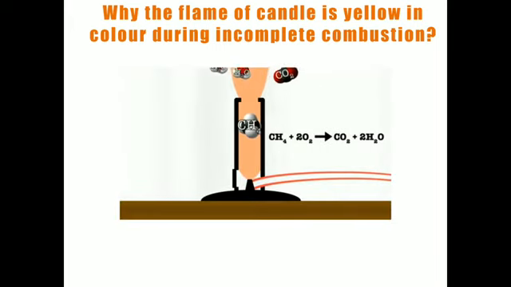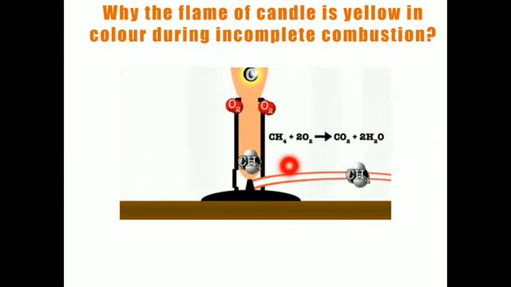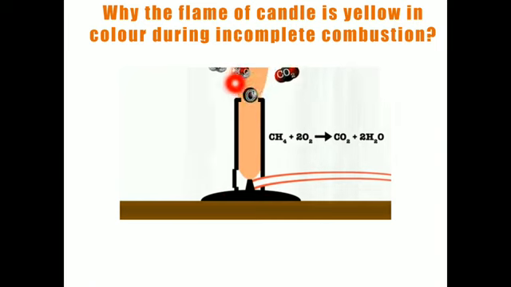So here you can see hydrocarbon is going up through this hose pipe, and when it is burning, remember this is an example of a Bunsen burner in which no air supply is present. This vent is closed. So when this hydrocarbon burns, the hydrogen part will convert into water molecules, whereas some part of the carbon is going to convert into CO2, and some part of the carbon is going to glow like this.